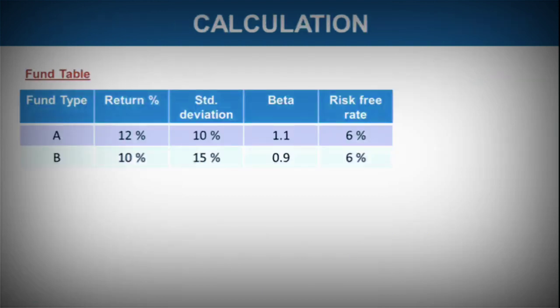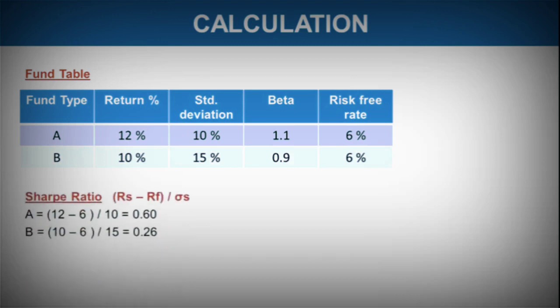Now let's see the calculation related to Sharpe ratio. Assume there are two funds, Fund A and Fund B. Fund A has given a return percentage of 12%. Fund B has provided a return percentage of 10%. Standard deviation, that is the risk related to the scheme, is 10% and 15%. The beta has been given as 1.1 and 0.9.